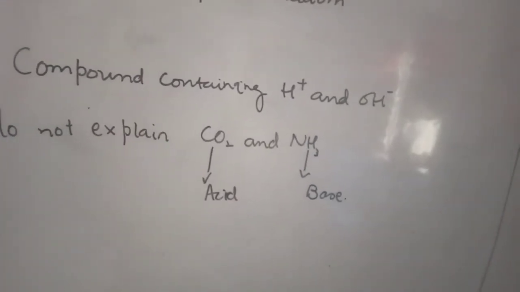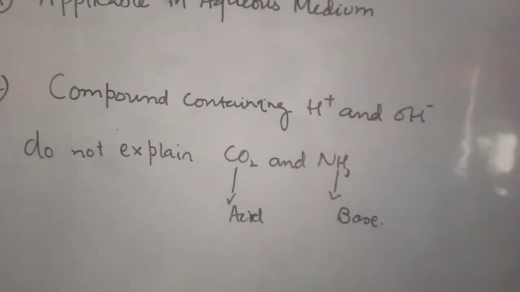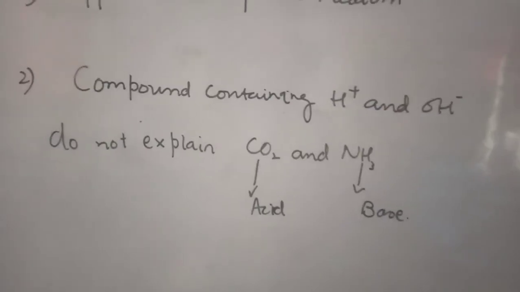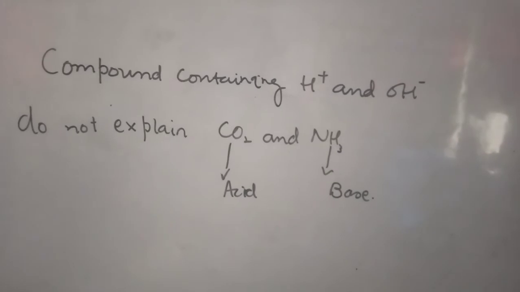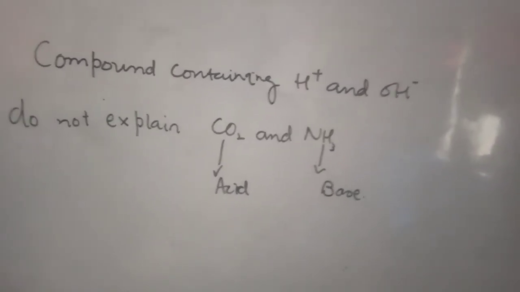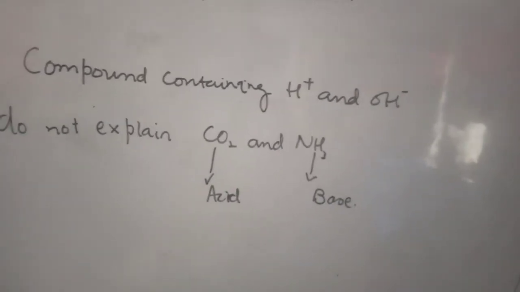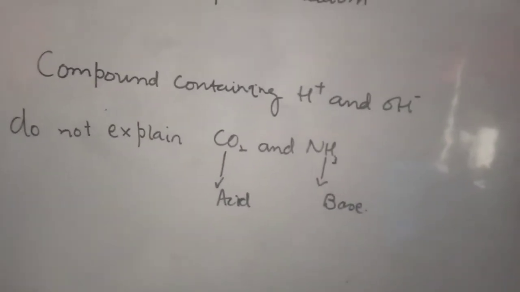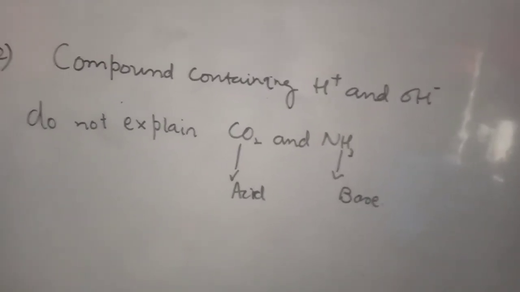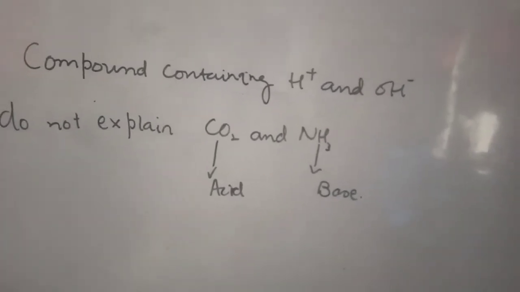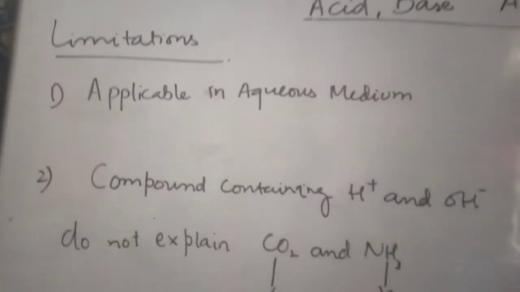Like carbon dioxide has an acidic nature with water and ammonia has a basic nature with water, but not by producing hydrogen and hydroxyline. So the Arrhenius concept was not wrong for that time and is still not wrong. We can still judge that a compound containing hydrogen and a compound containing hydroxyl are acid and base, but it is limited. So these are the limitations, not the defects of the Arrhenius concept.